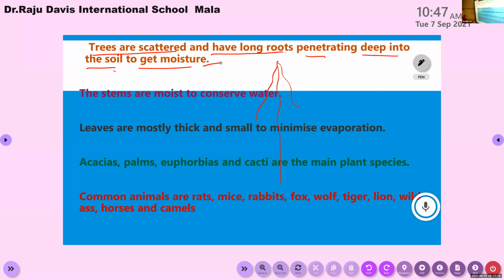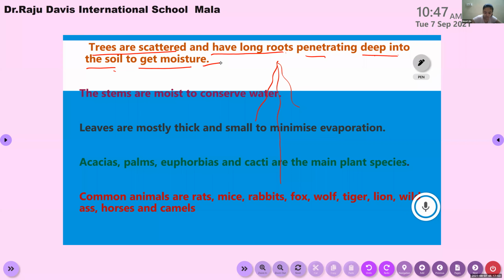The trees have long roots. Why do they need long roots, Vaishnavi? To get the moisture. Okay, to get the moisture, yes, to survive. With the help of the long roots, they can go deep into the soil in order to search for water, in order to get moisture.